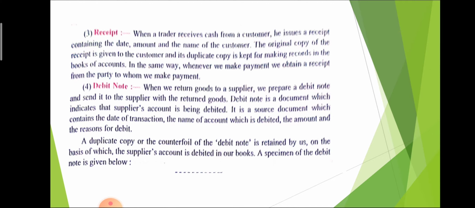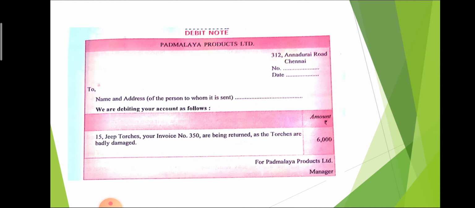The specimen of the debit note is given below. Here the format of that is given. In this, first of all, the address is mentioned on the right side. Then the number of the debit note is given. Then the date is mentioned. To whom? It means a person or a company that the bill is sent to. That name and address are mentioned.